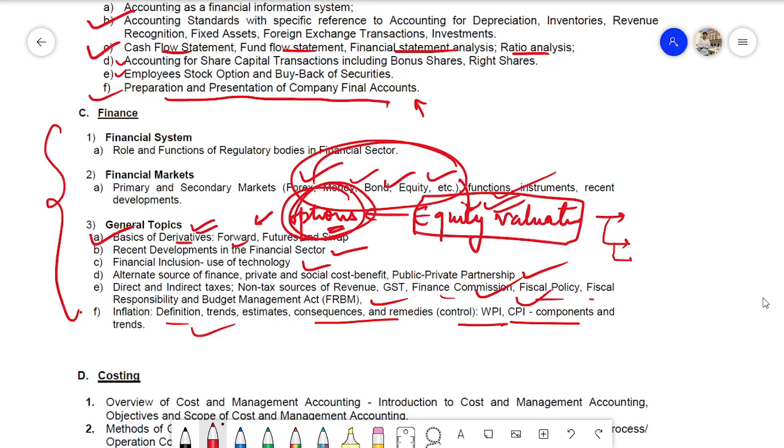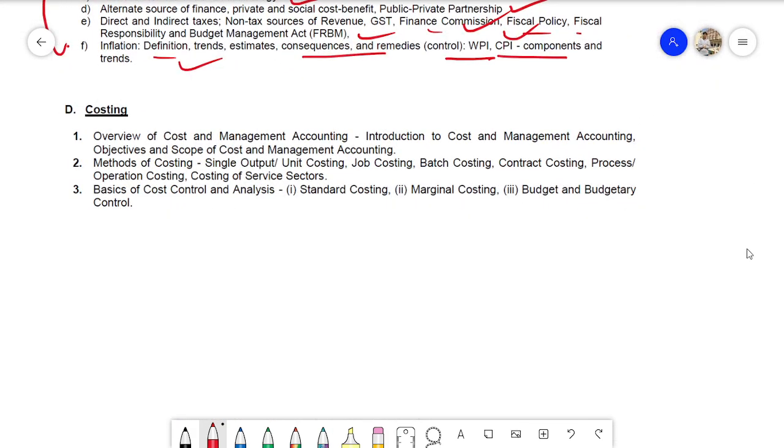Moving on to costing. This is the most important chapter because this portion covers everything from your numerical point of view.